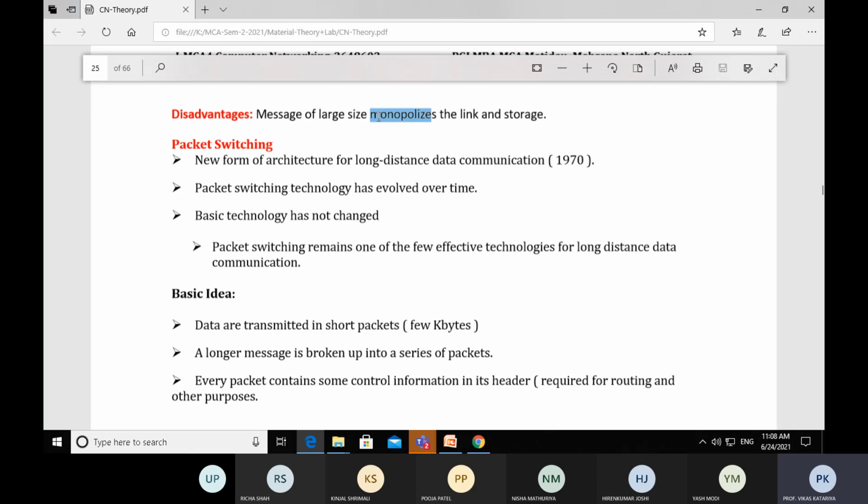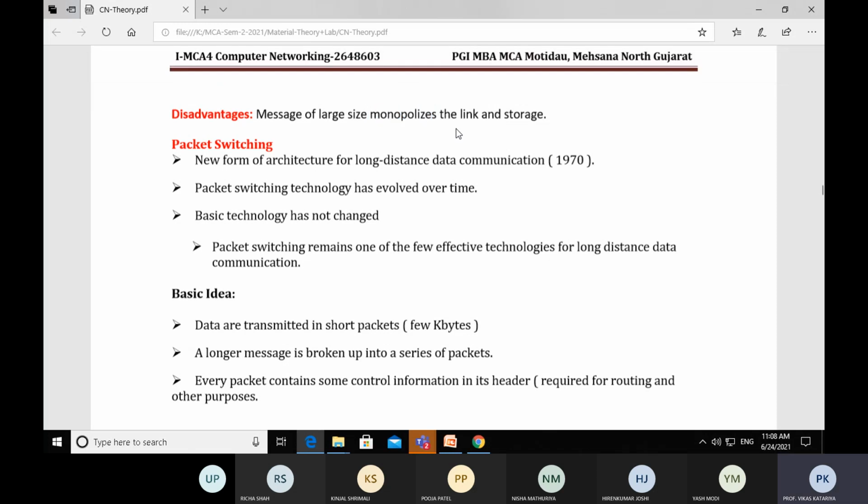For example, if we run a two-wheeler on the highway, it will take up less space. But if we move a truck on the highway, it will occupy a larger part of the highway. Similarly, we have the storage and links. If the message size gets large, it monopolizes the links and storage.